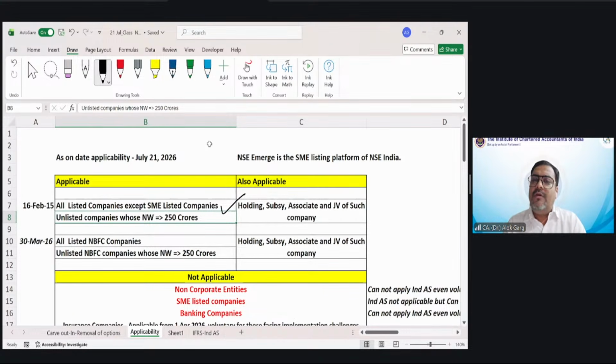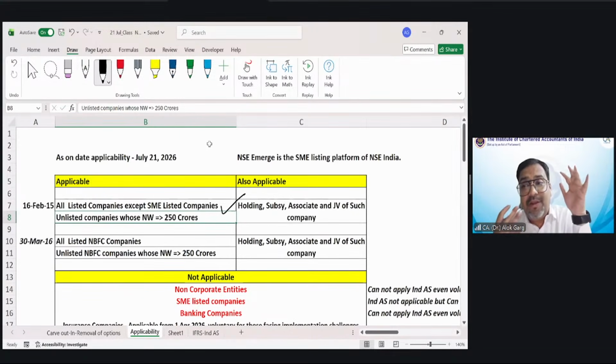Assuming ABC Private Limited has crossed a net worth of 250 crore and it becomes 270 crore as on 31st March 2026, will Ind AS be applicable to that entity? The answer is yes. Ind AS will be applicable immediately from the next year, not in 25-26.